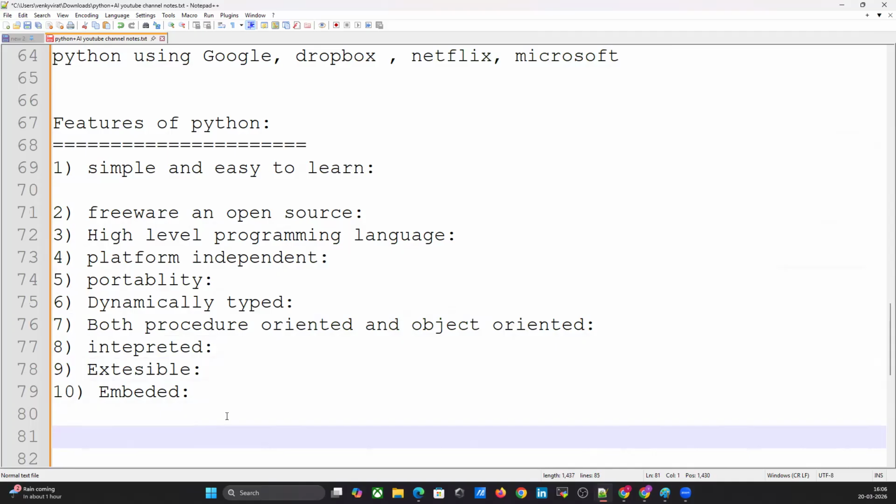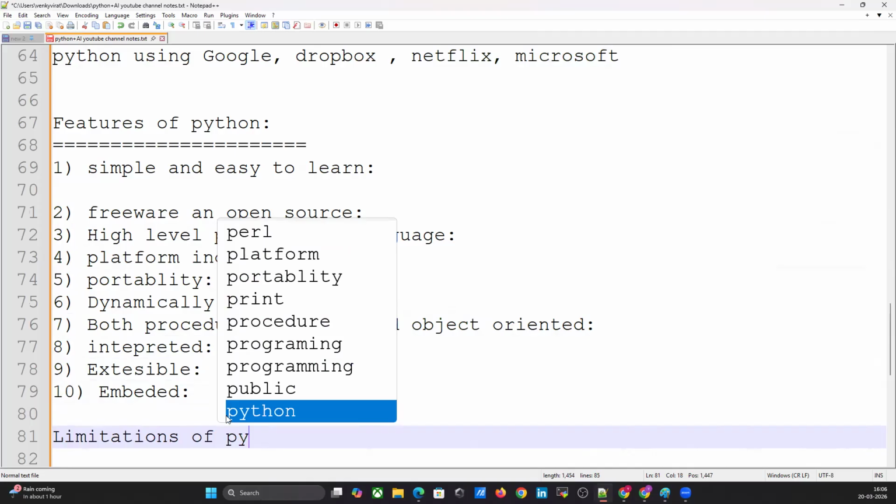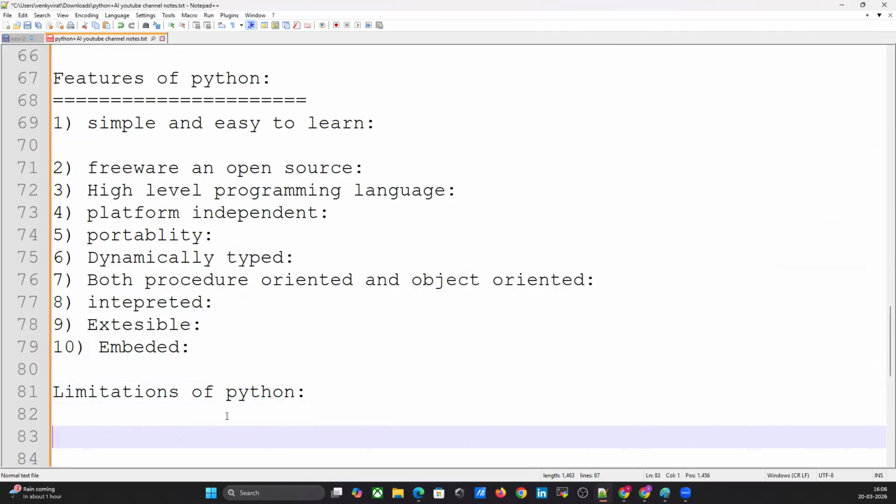And what are the limitations of Python? Because every programming language has some limitations, right? Performance wise, it is not up to the mark because this is an interpreted language. Why is Java most powerful? That is a compiler, that is security, that is different.